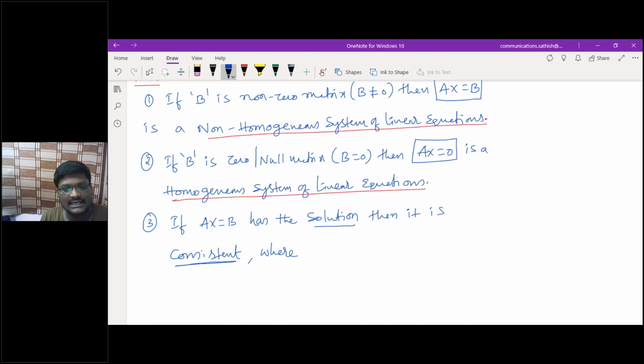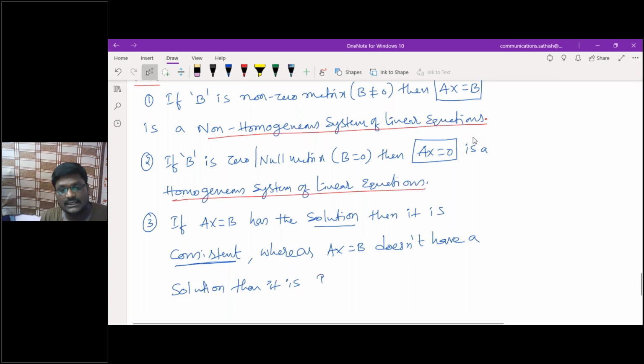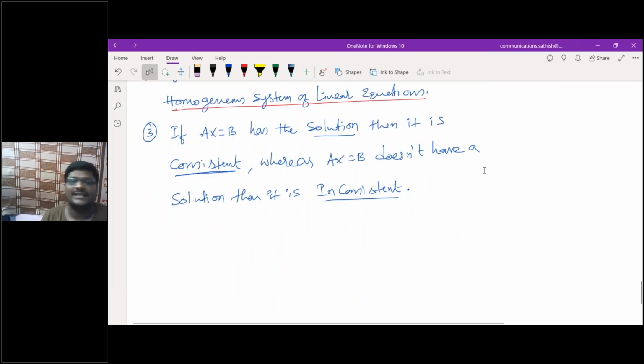Whereas AX is equal to B does not have a solution means what? Inconsistent. If the system does not have a solution, then it is inconsistent. This is the criteria. So if you make the summary of this one, let me take the summary of this one.